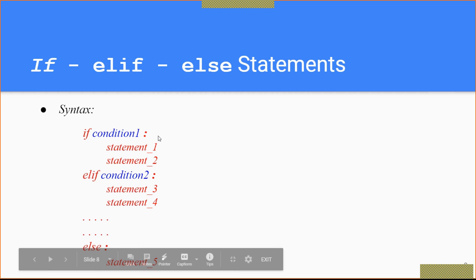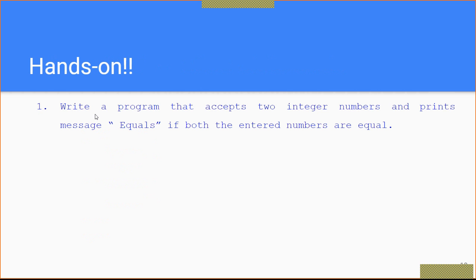We'll see the example, in which we have taken these three statements: if, else if and else. So see, the first one is this: write a program that accepts two integer numbers and prints a message if equal. So it's very simple.